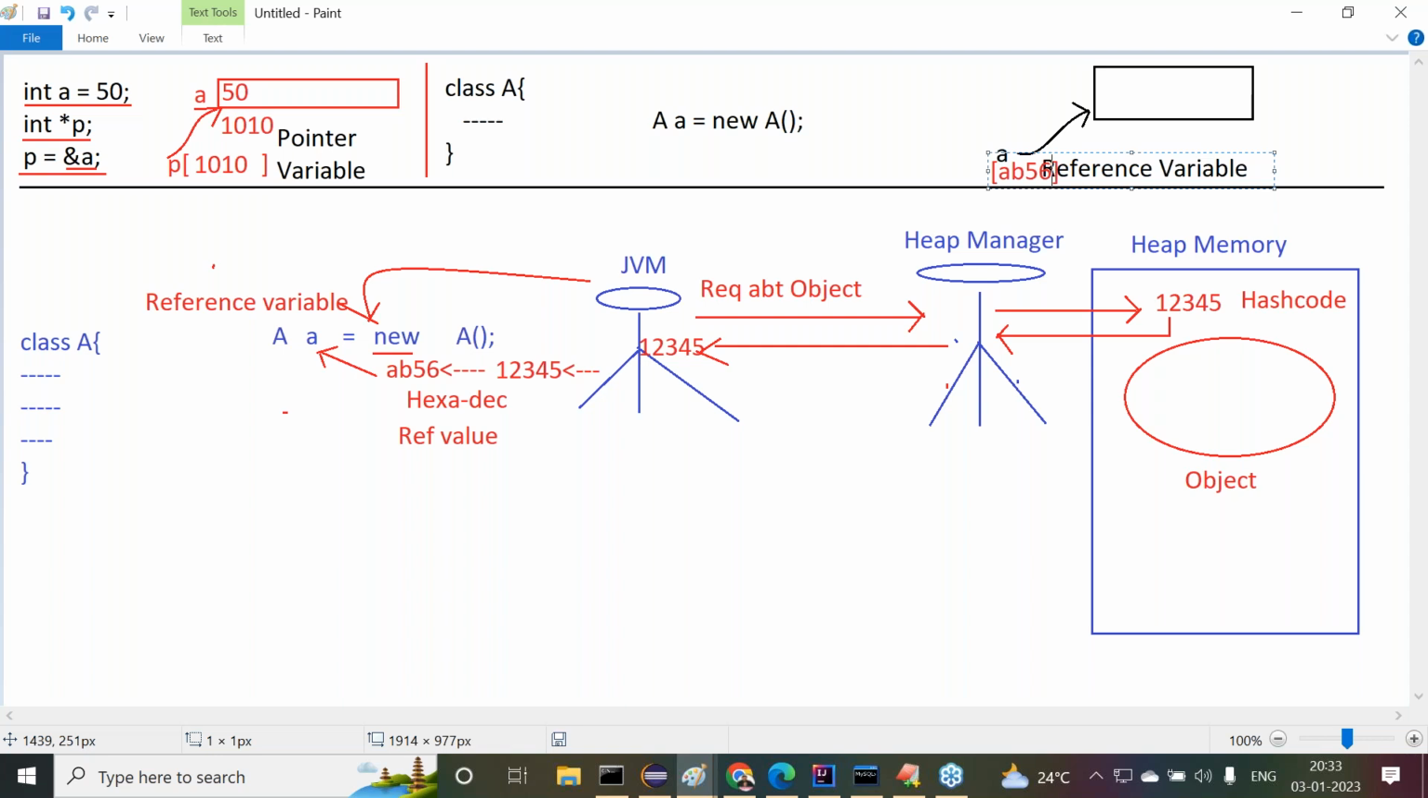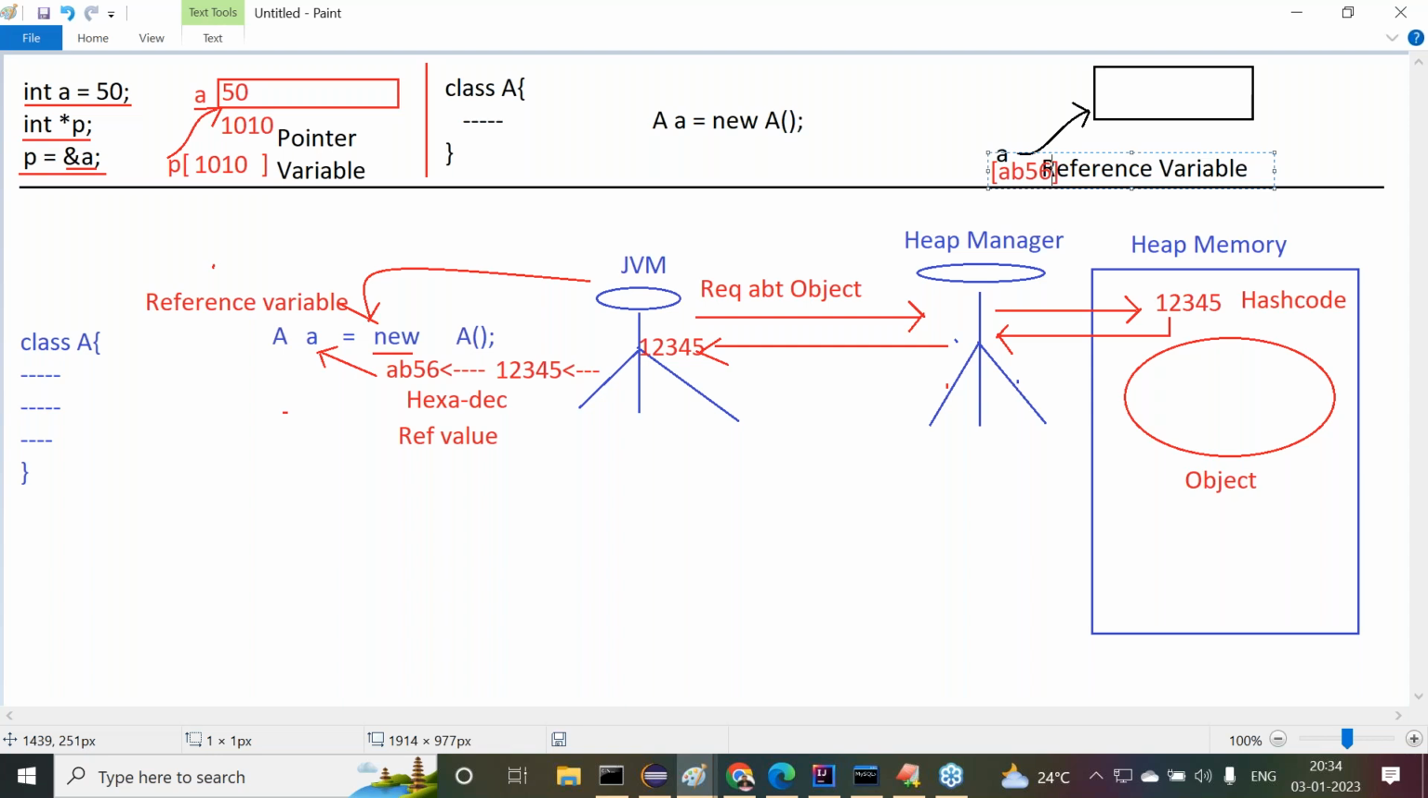Now, understand the difference between a pointer variable and a reference variable. A pointer variable is able to refer to a block of memory by storing an address location. But a reference variable is able to refer to a block of memory, that is an object, by storing the object reference value, not by storing an address location. The object reference value is a hexadecimal form of hash code, where hash code is a unique identity provided by the heap manager in the form of an integer value.